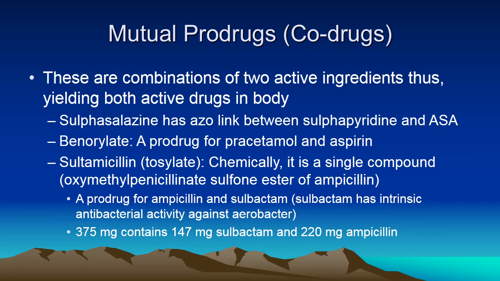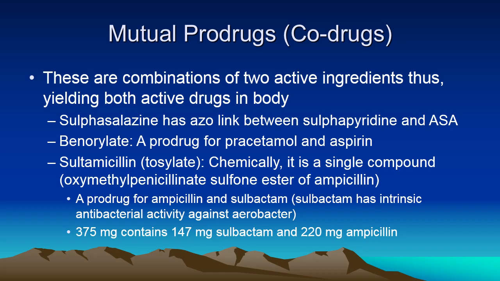Mutual prodrugs or codrugs are those which get hydrolyzed or broken into two active compounds. So the prodrug acts for active drug 1 and 2 as the prodrug. Sulfasalazine has an azo link between sulfapyridine and aminosalicylic acid. We know sulfasalazine is useful in ulcerative colitis and also in arthritis. The reason is that it is broken into two active compounds.